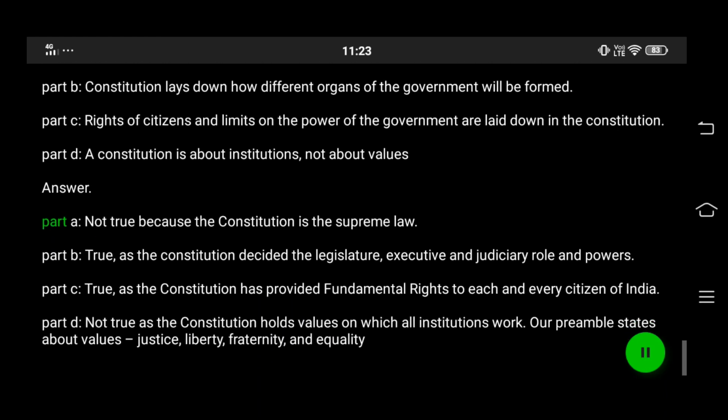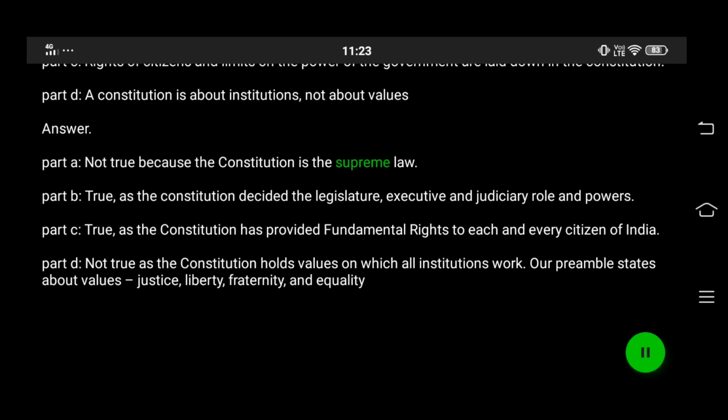Answer. Part A. Not true because the Constitution is the supreme law. Part B. True. As the Constitution decided the legislature, executive and judiciary role and powers. Part C. True. As the Constitution has provided fundamental rights to each and every citizen of India. Part D. Not true, as the Constitution holds values on which all institutions work. Our preamble states about values: justice, liberty, fraternity, and equality.